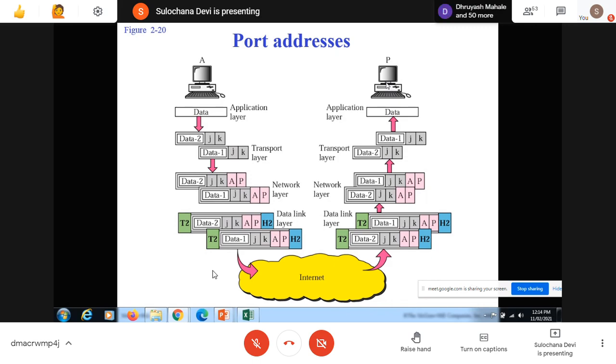Any doubt in this till now, whatever we have discussed? Where does the port address work, where does the network address, this IP address, and where does this MAC address work?